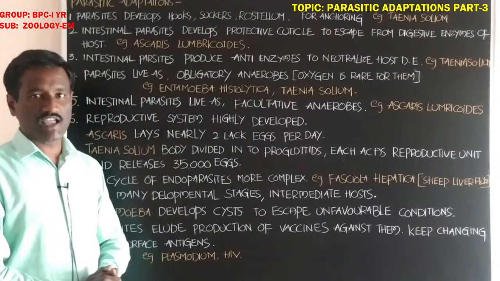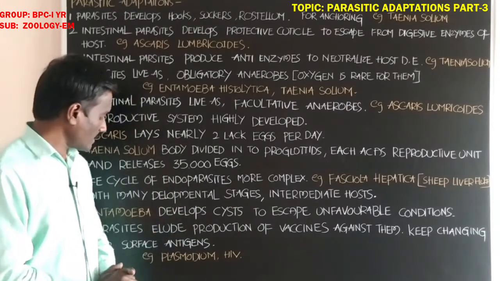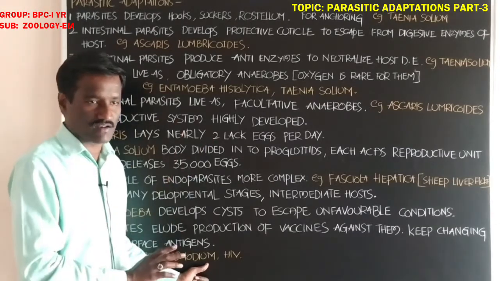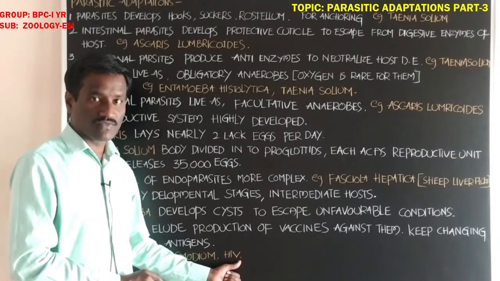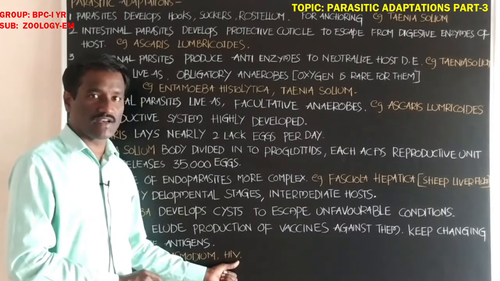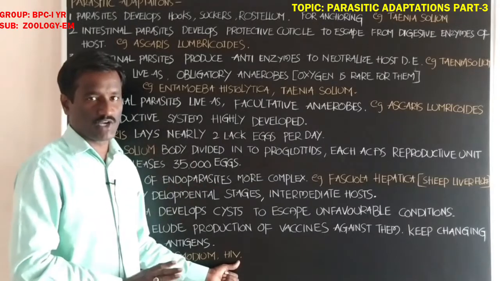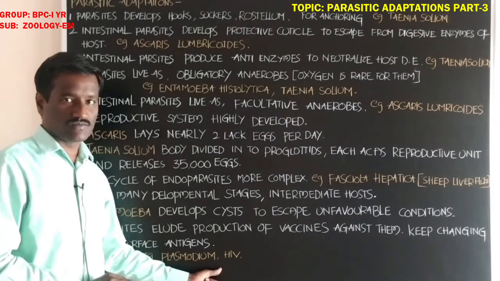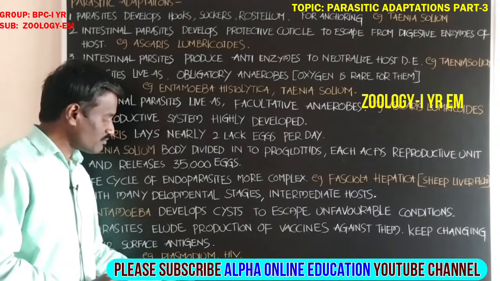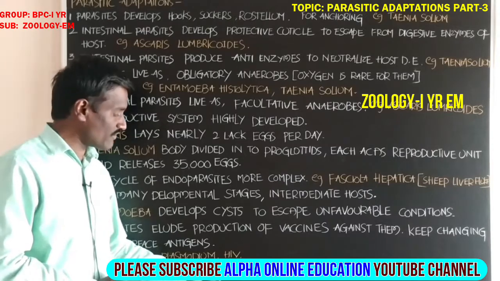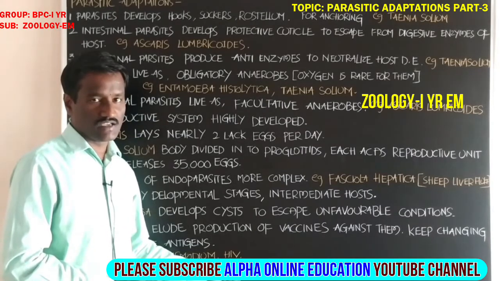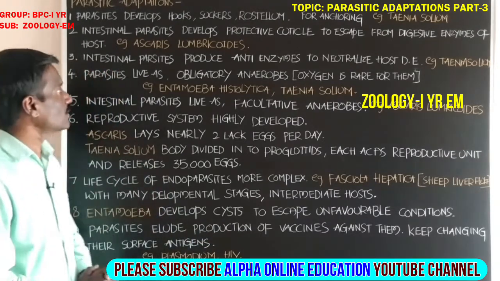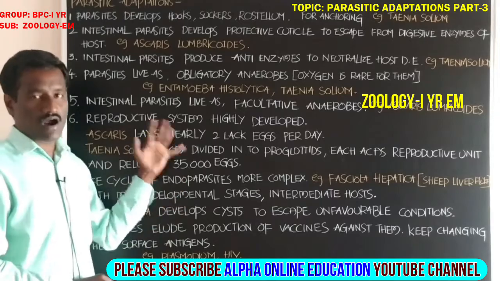These parasites are also called smart parasites. Example, Plasmodium vivax, which causes malaria disease in man, and HIV, human immunodeficiency virus, which causes AIDS in man. Student, there are no vaccines to destroy Plasmodium vivax and HIV in the body of man. Okay, this is about the different types of parasitic adaptations.